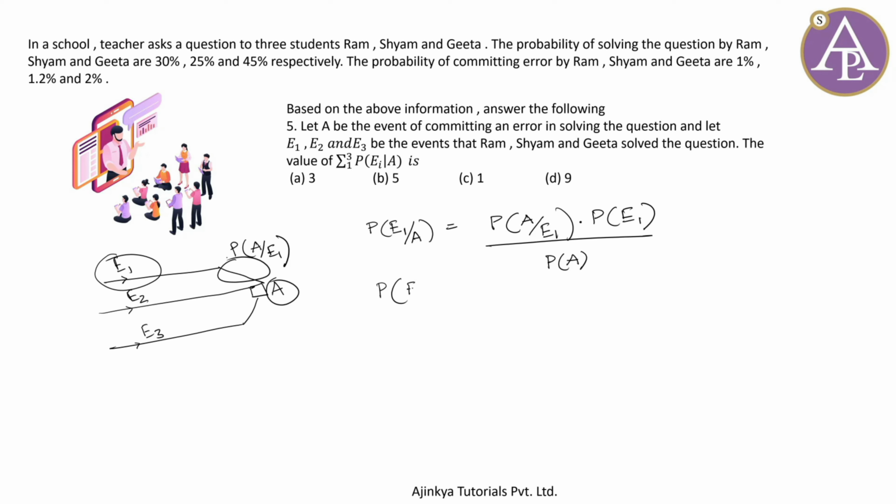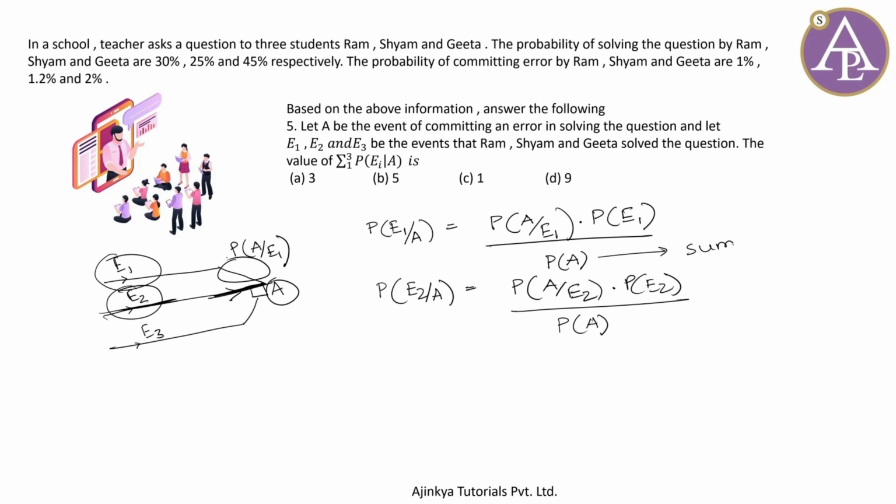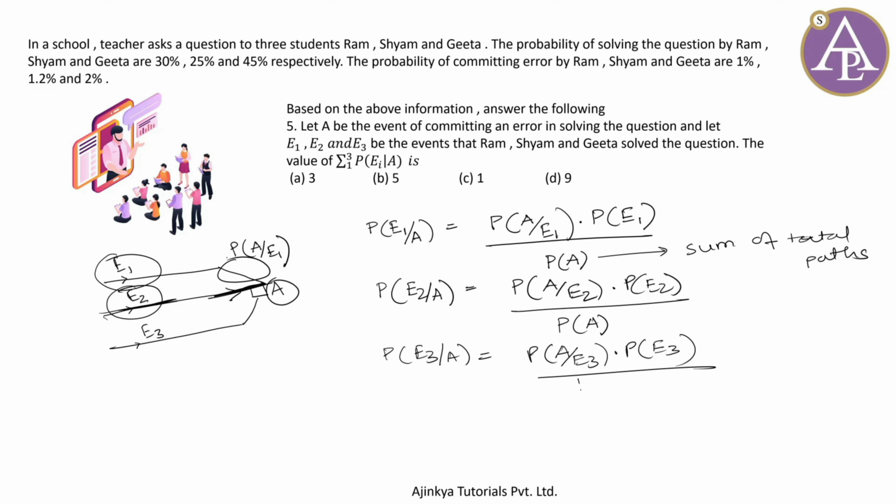Then if I say what is P of E2 given A, I'll use the same result. It is P of A given E2 times P of E2. फिर से आप यहाँ देख सकते हो P of E2 यानी ये रास्ता, A given E2 यानी ये पाथ, ओके, divided by P of A again, which is sum of total paths. Again remember P of A, sum of total paths. Right, and then finally P of E3 given A is nothing but P of A given E3 times P of E3 upon P of A.